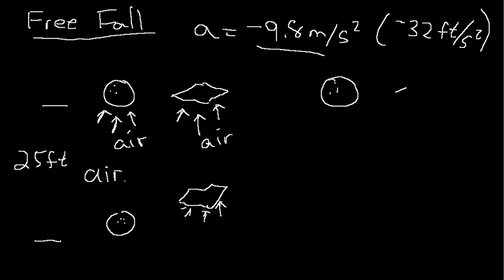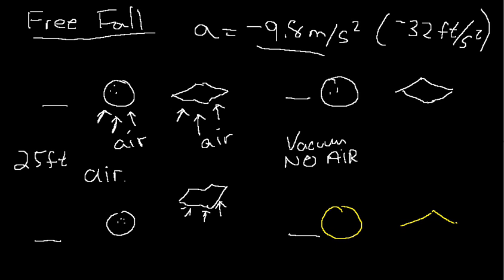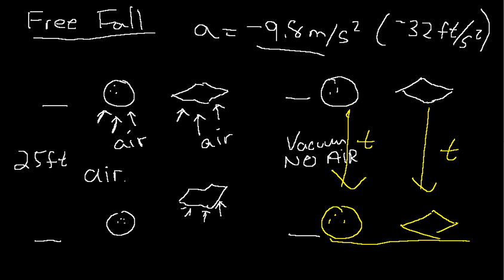If you had a bowling ball and a piece of paper in a vacuum, with no air at all, and you did the same experiment from 25 feet and dropped them, the bowling ball and the paper would both hit the ground at the same time.